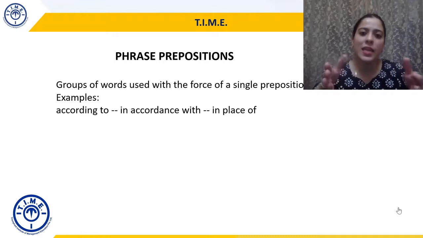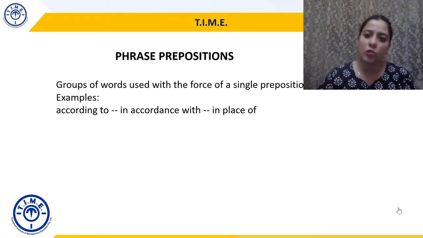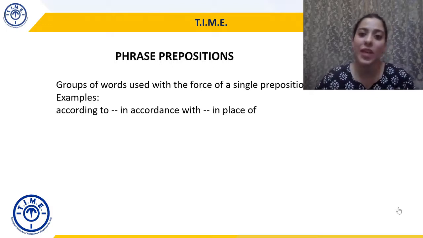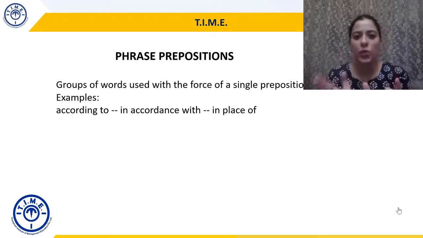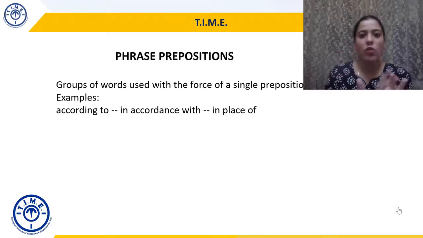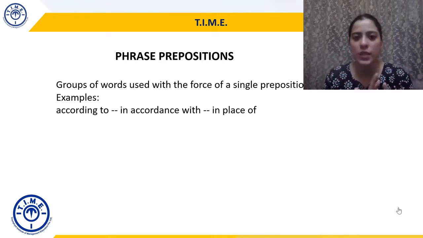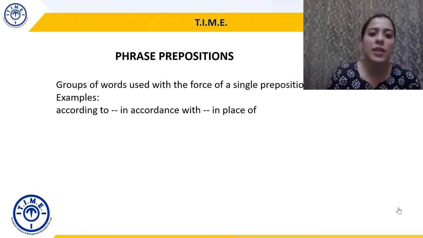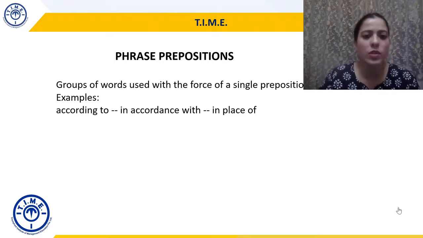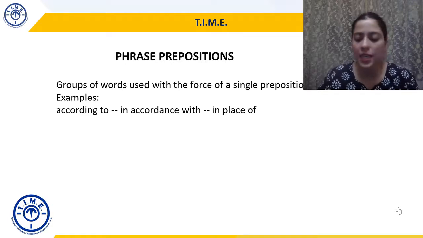So here, these words you will notice come exactly as they are. इनके बीच में कोई दूसरा या तीसरा word नहीं आता, and they are used as it is. These are called phrase prepositions or phrasal prepositions sometimes. So these have the force of a single preposition. Basically, ये दो चीजों को जोड़ेंगे. They will come in the middle of, or they will try to connect two things. So that is what our basic definition of a preposition is. So these are phrasal preposition, group of words with the force of a single preposition.